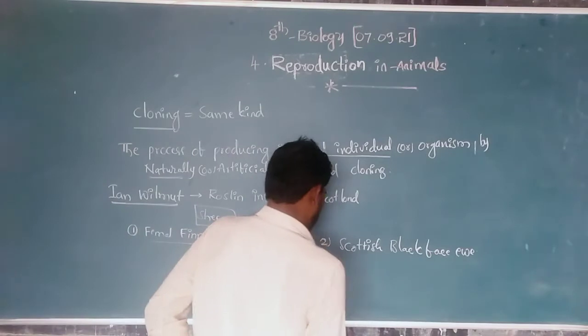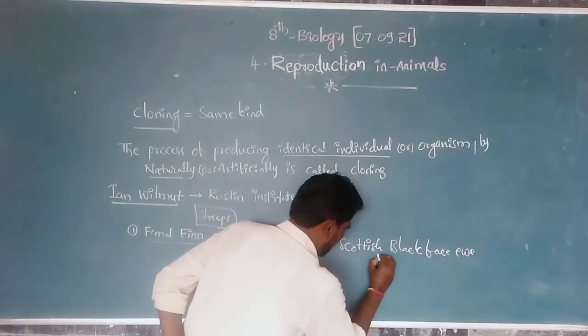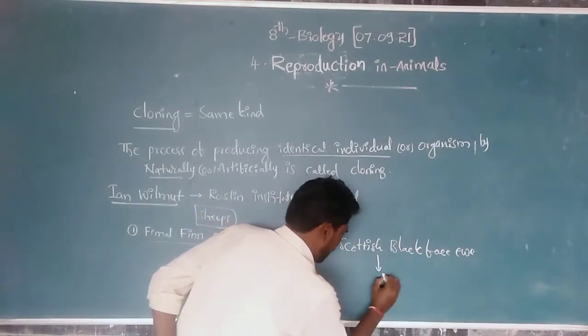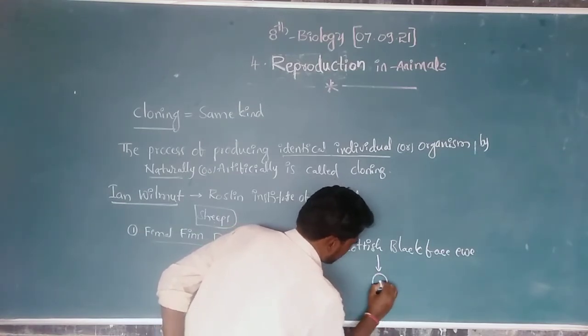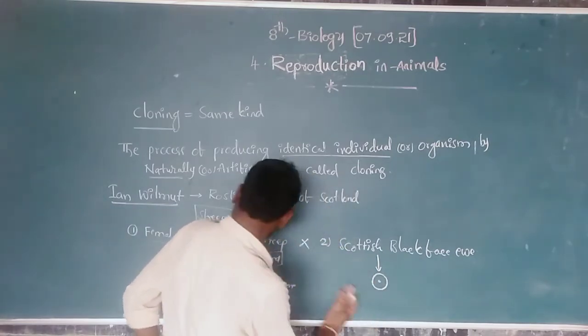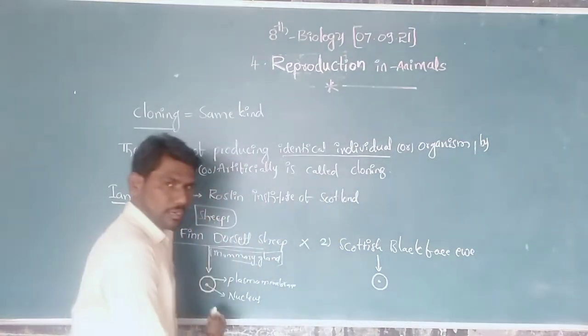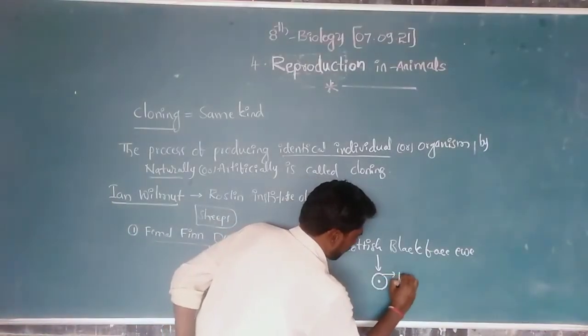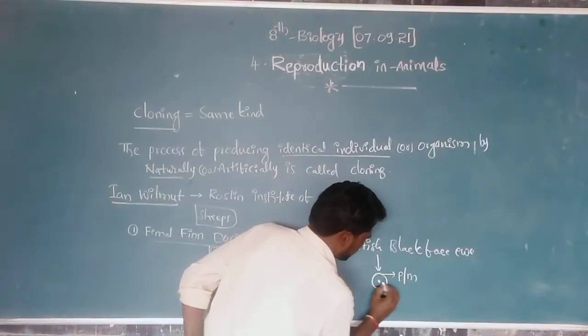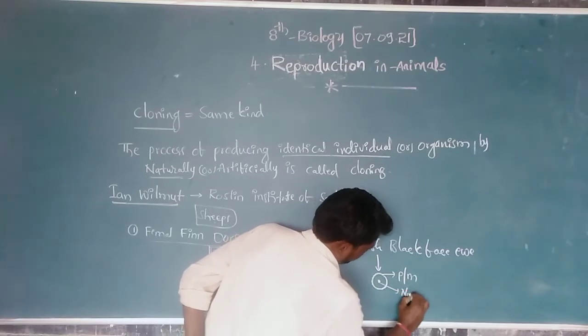Next, from the second sheep, he collected an egg cell. This cell also looks like the mammary cell. This is the plasma membrane and this is the nucleus.